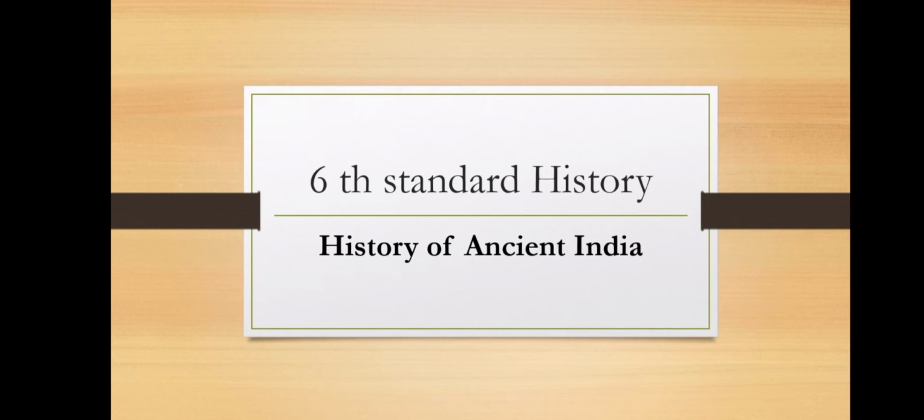It is used in a plural sense. Why is it used as "pasts" instead of "past"? Because there were different groups of people here. All these different groups of people had different pasts. The past of a farmer is different from the past of a ruler. The earlier rulers were different from earlier farmers. So we have different types of people and different types of past also.